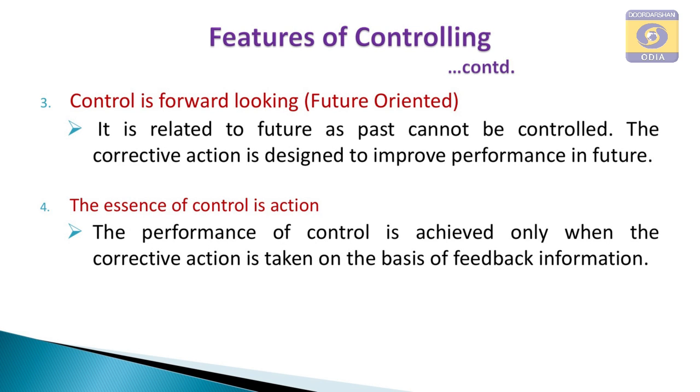Control is forward looking. Some say that control is looking back, because we are measuring actual performance, checking the actual output produced by the worker in the past. In that sense it may be looking back, but in another sense it is looking forward, in that after knowing the causes of deviations, we take remedial measures and build these remedies into the system, so that in future the same mistake will not arise. Our system is rectified so that there will be no mistake in future. So, control is forward looking or future oriented.